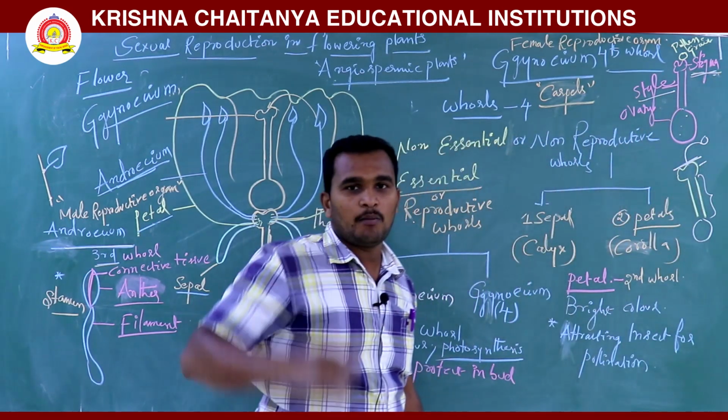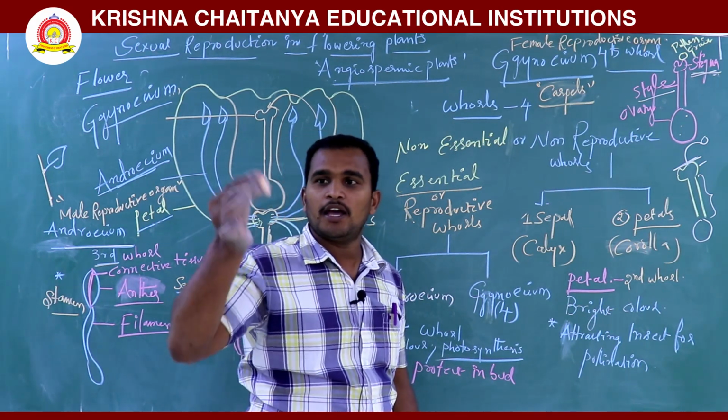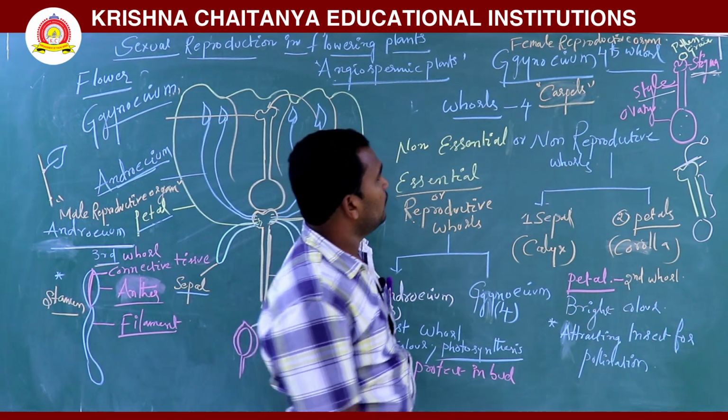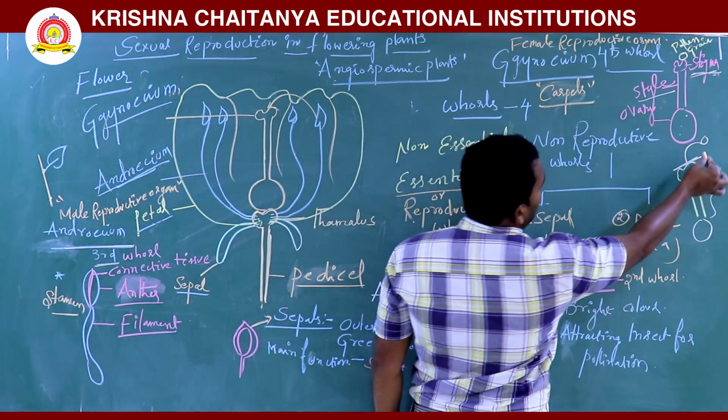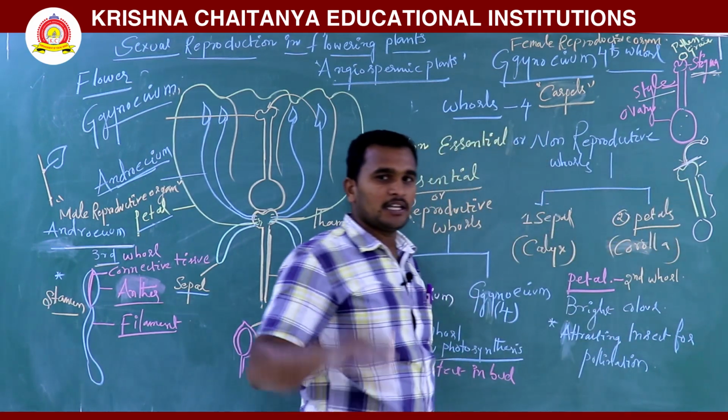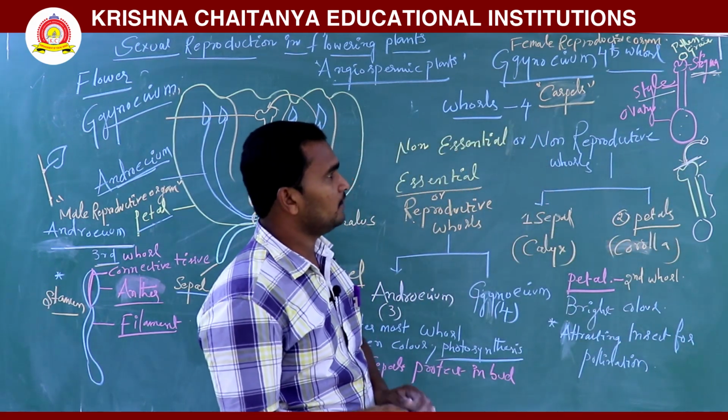The stigma is a flat platform for the pollen grain. The pollen grain is falling on the stigma, yes or no? This is the pollen grain, and it falls on the stigma. That's why it is a flat platform for the pollen grain.